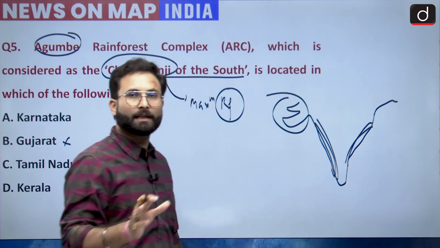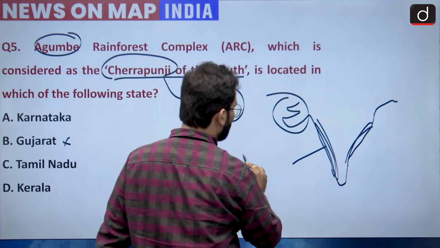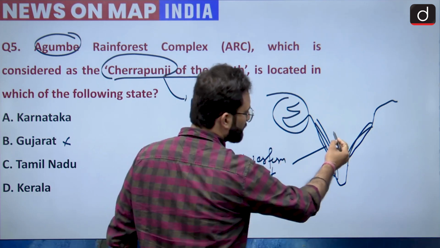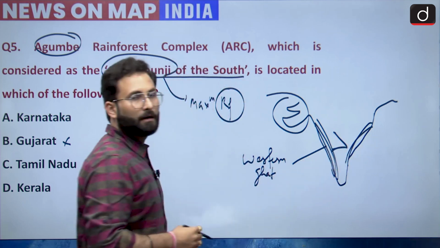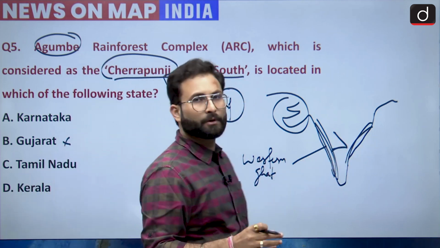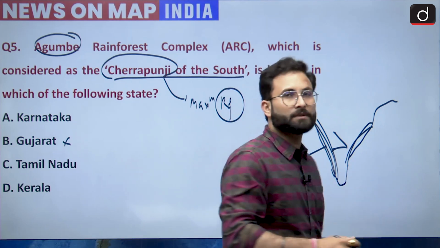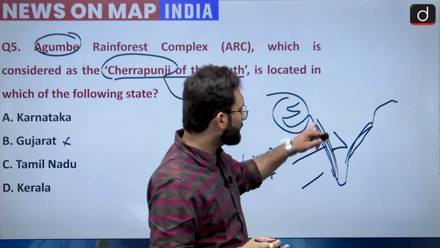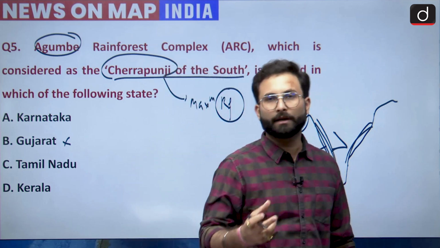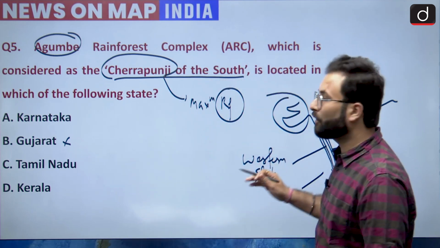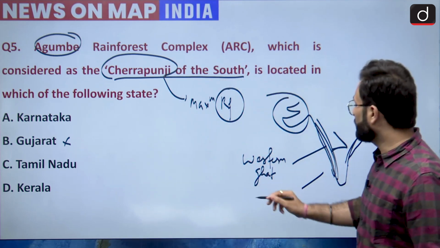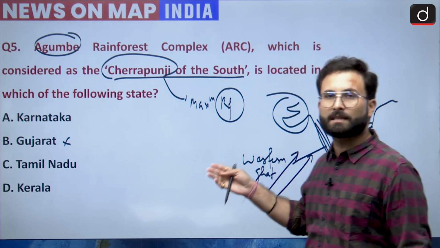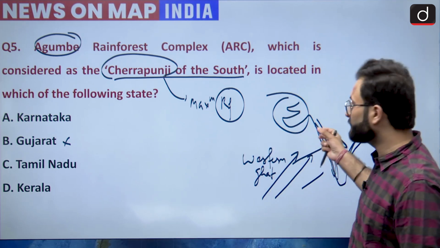Now for the maximum rainfall, if we consider the Eastern Ghats and the Western Ghats, you will agree with me that the Western Ghats see more rainfall than the Eastern Ghats because of various reasons, like the rain shadow area, and because the southwest monsoon enters from this side. That is why in Kerala and Karnataka we see more rainfall, because of the Sahyadris as well, as they are on the windward side. The southwest monsoon winds hit this particular coast first, and since they are high mountains, we see more rainfall.